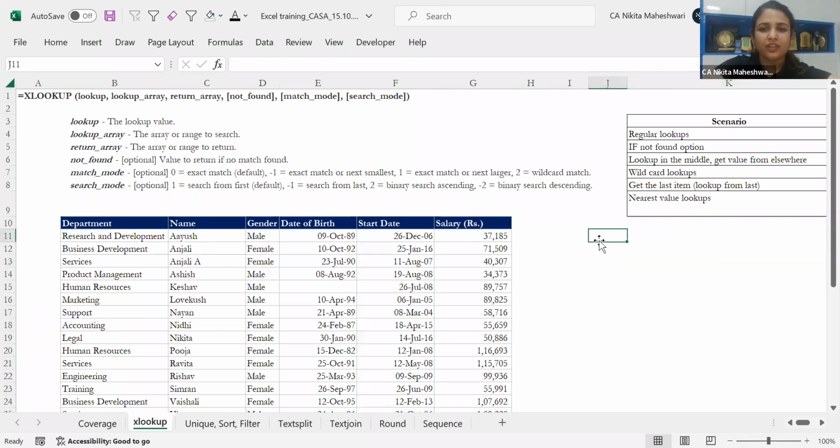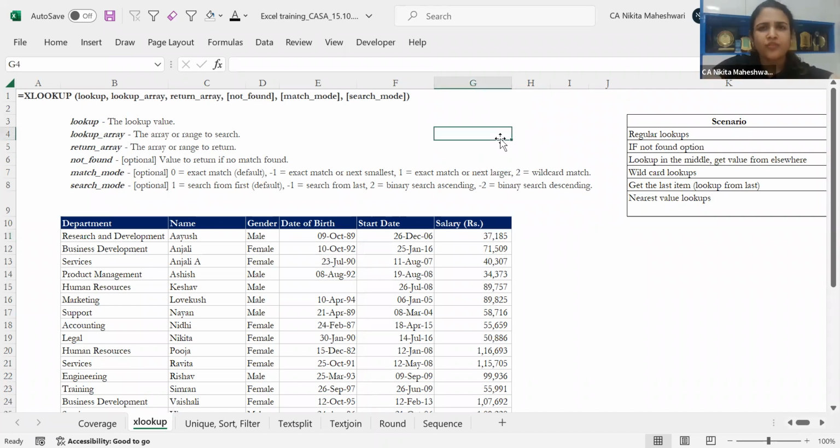So if my data is over here and I want to go to my right side, right bottom, top, left top, anywhere it can go. Whenever I'm teaching or discussing XLOOKUP, my take is that the X is so powerful that from a single dot, you can go to each and every direction. And that is what XLOOKUP actually means. Top to bottom, left to right, right to left, anything you can do with this XLOOKUP. This is a combination of VLOOKUP, HLOOKUP, the lookup function, index match, and if error, all bundled into one single function, which is again very simple to use and very effective.